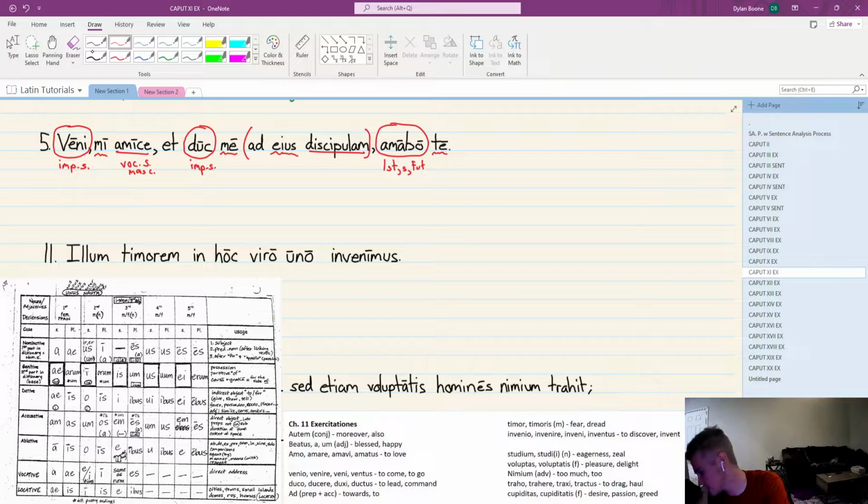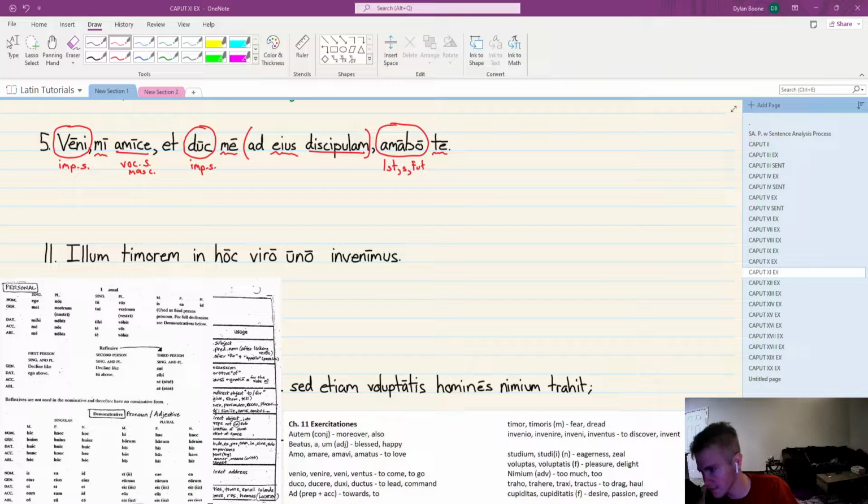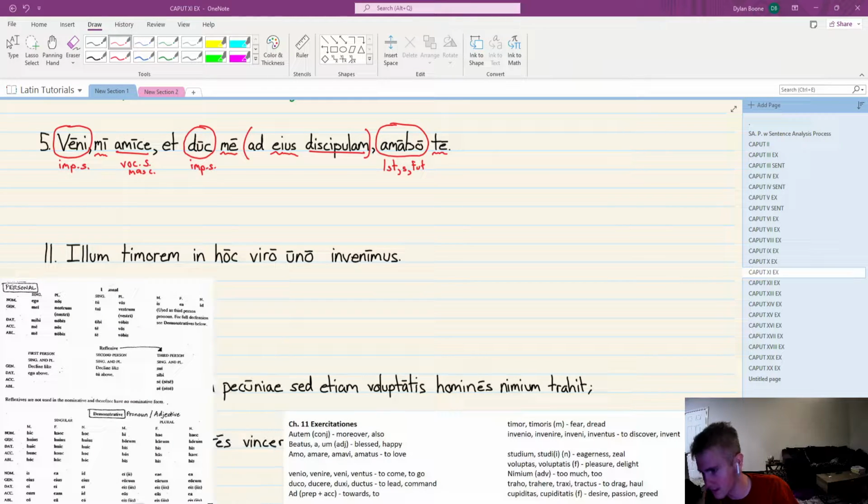However, the pronoun next to it, me, they're divided by commas, so they look like they go together, right? But they don't have the same ending. That's kind of weird, don't you think? But if we pull up our personal pronoun chart here, and we drop our declension chart, you can see up in the personal ego mihi me, I actually don't have it.